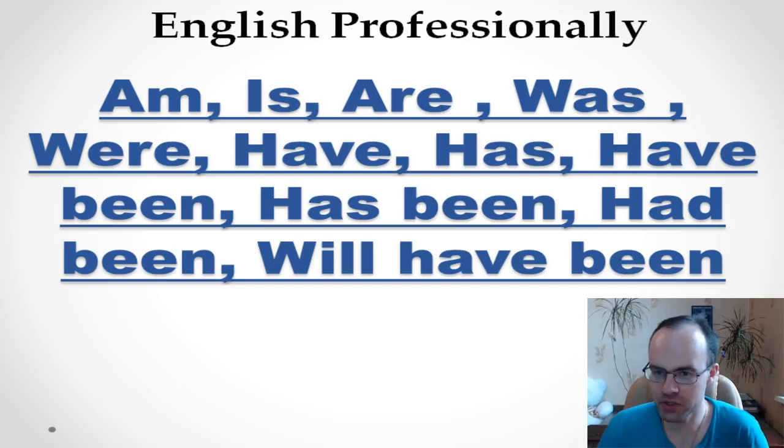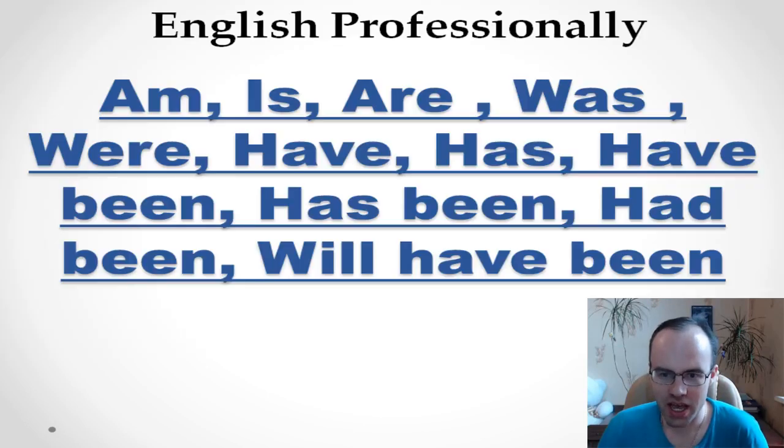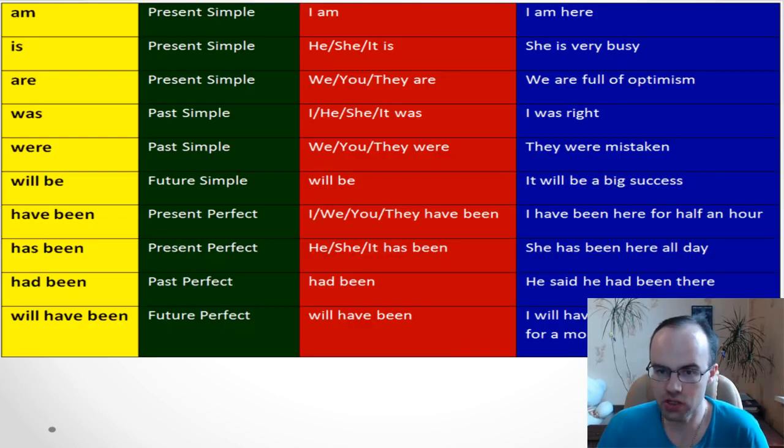So it's about the verb to be in different tenses. We're going to look at all these explanations and examples, and you see that we'll talk about the verb to be in present simple, am, is, are, and in other tenses. You see was, were, have, has, also have been, has been, and even more advanced structures such as will have been. So really, when do we need to use all these things?